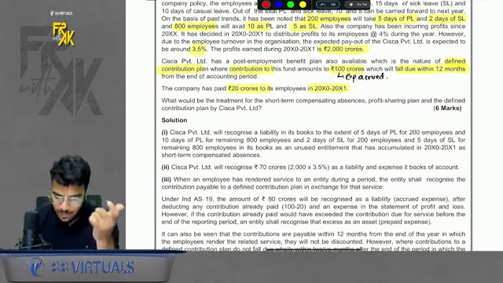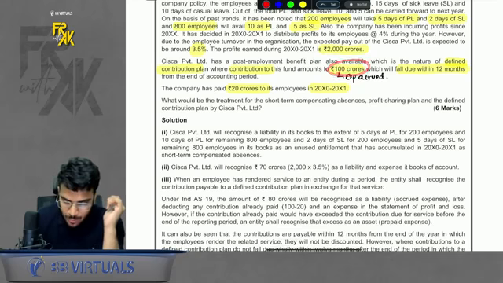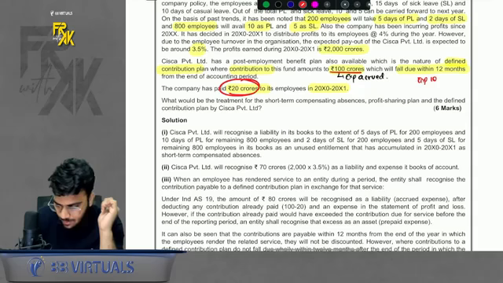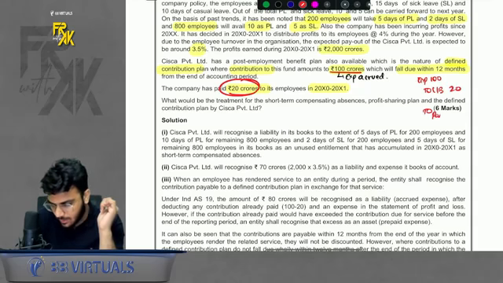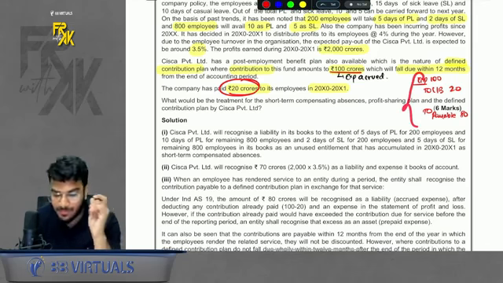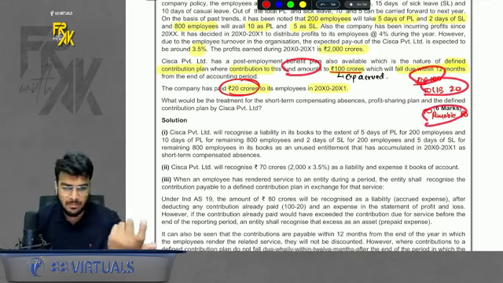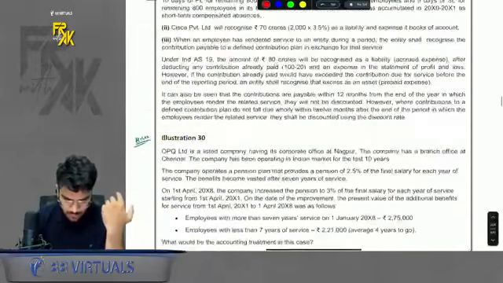Remember contribution plan. Here the expense has accrued at 100 CR, but the company has made a payment of only 20 CR. So what will be the entry? Your expense will be 100 CR, but you have paid only 20 CR. So the balance payable will be 80 CR. This is payable under which plan? Under defined contribution plan. So defined contribution plan is very simple. Expense will be given, book the expense, payment will be done, balance is payable. Simple. This was illustration number 29.